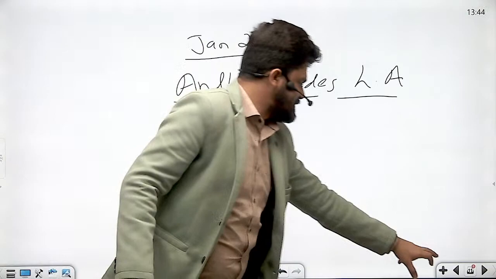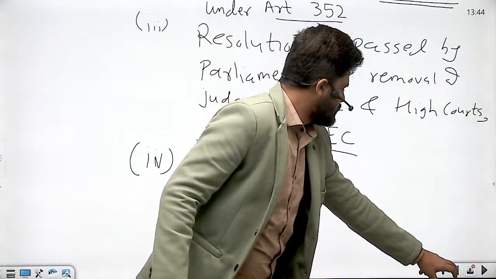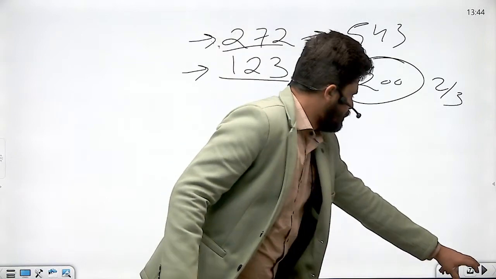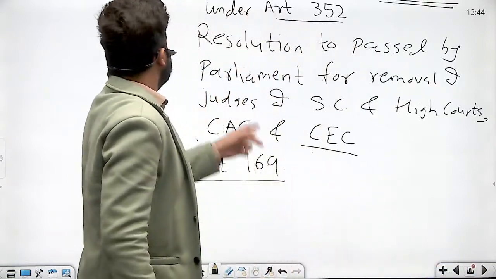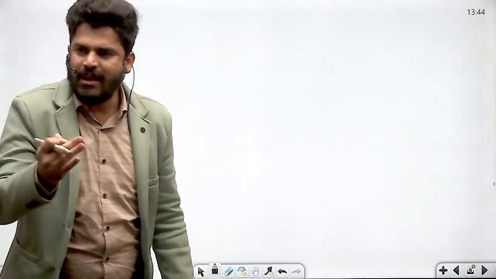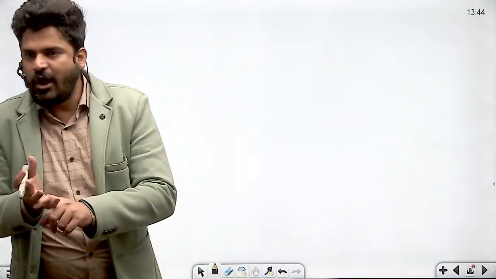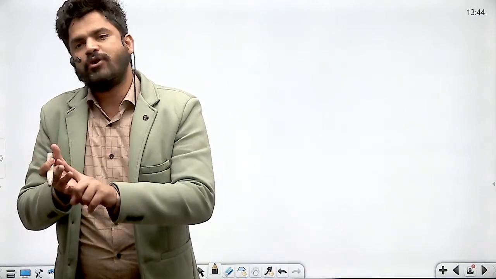So these are the four places where the special majority is required. Okay? Which are the 4 places I told you? Yes. Let me revise. Number 1, constitutional amendment bills under Article 368. Then resolution to be passed for approval or continuation of national emergency. Third, resolution to be passed by both the houses of parliament for removal of judges of Supreme Court and High Courts, Chief Election Commissioner, and Comptroller and Auditor General of India.